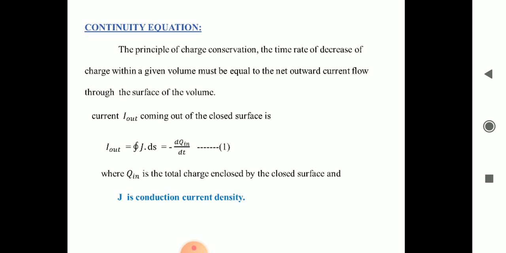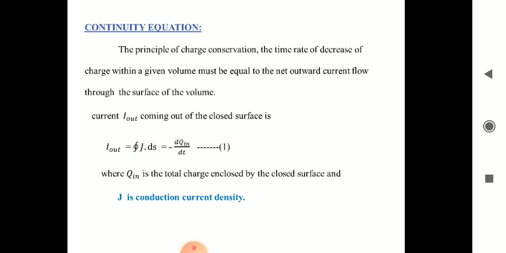What is J here? J is the conduction current density. Sir, we know convection current density and conduction current density. How can you say J is a conduction current? It is a conduction current because it is the current that is flowing in the medium.